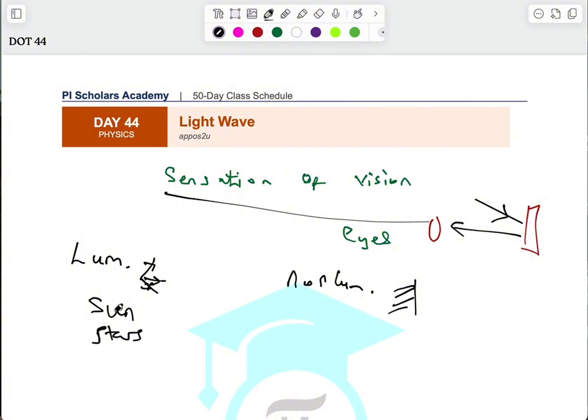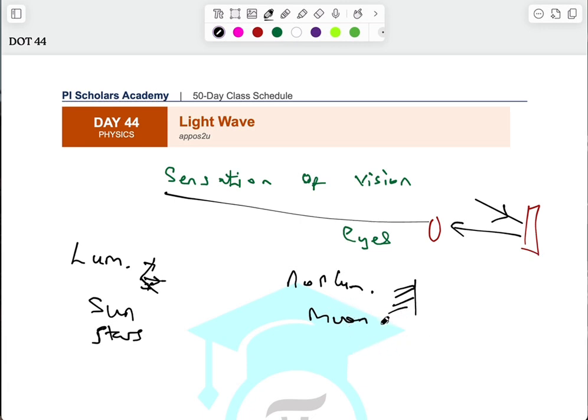But some depend on them, that is, they need to reflect light from some of these sources, like the moon. The moon is also a source of light, but it is not categorized as a luminous object. It is non-luminous because it reflects the light from the sun. It cannot produce light by itself.